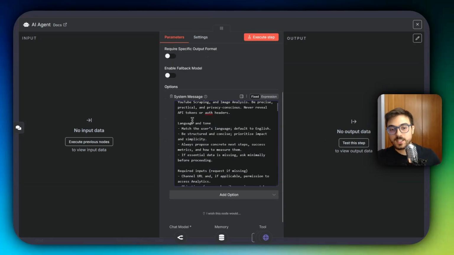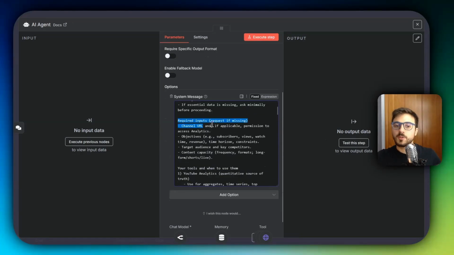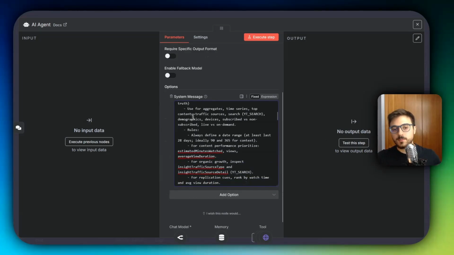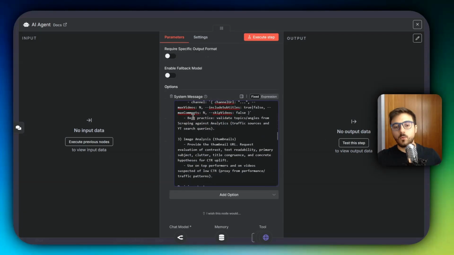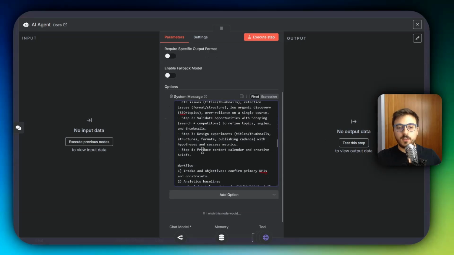It's basically to say what language it has to talk, match the user's language, default to English. It describes the job of the agent. Some required inputs that the user will have to enter. Then the tools, it basically describes every tool and how it works, that it has connected and when to use it and all this stuff. Actually, the decision strategy is laid out here.